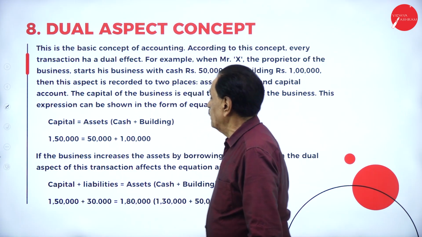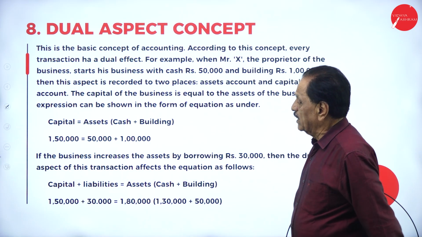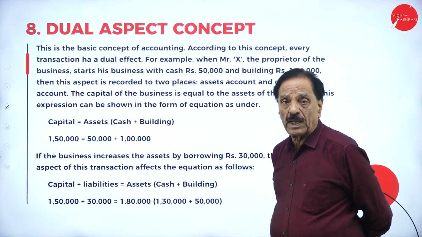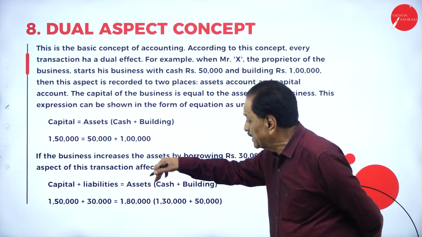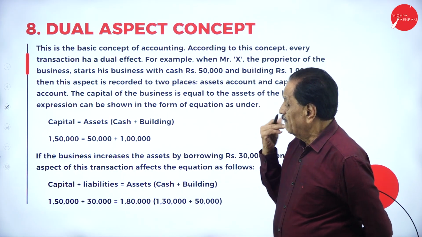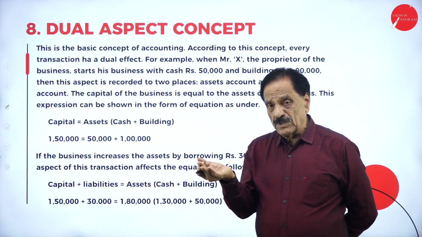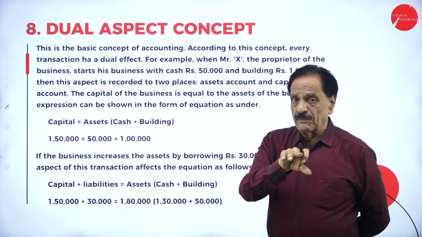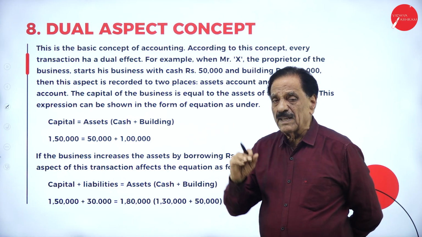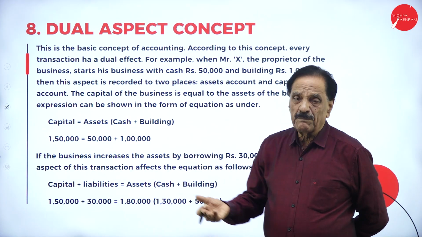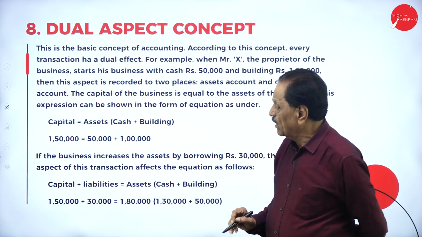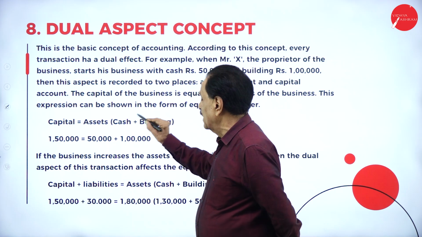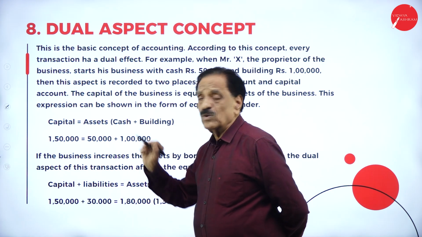How much cash was introduced? 50,000. How much building was introduced? 1 lakh. Totally how much? 1,50,000 becomes your asset. That is equal to capital. We know that asset minus liability is your capital. Your asset is 1,50,000. There is no liability. Then capital is also 1,50,000. Capital introduced, assets introduced, cash plus building, which is equal to capital.